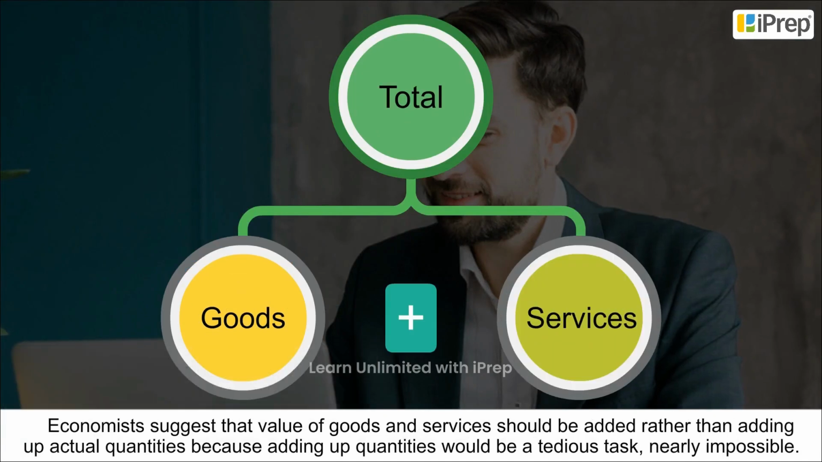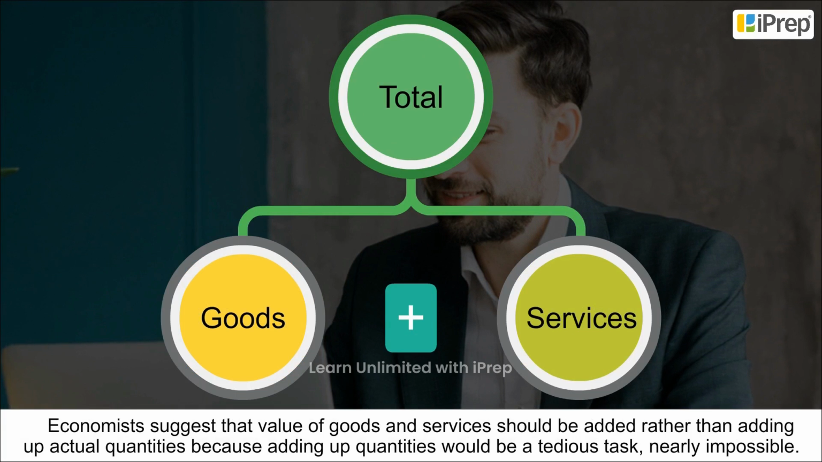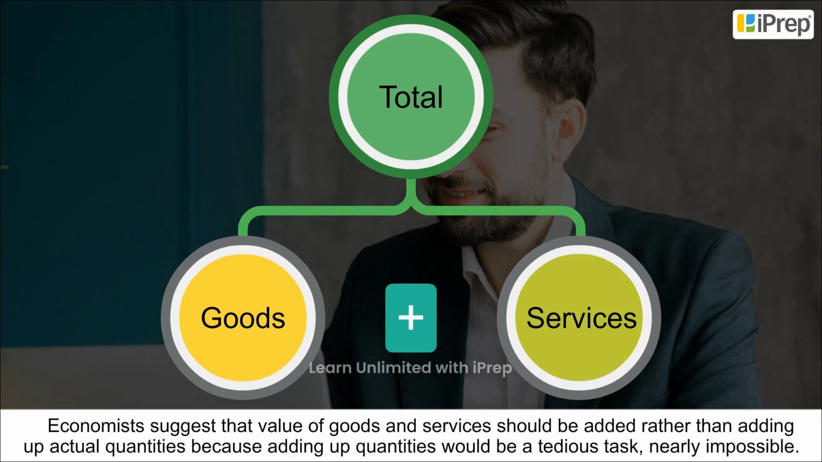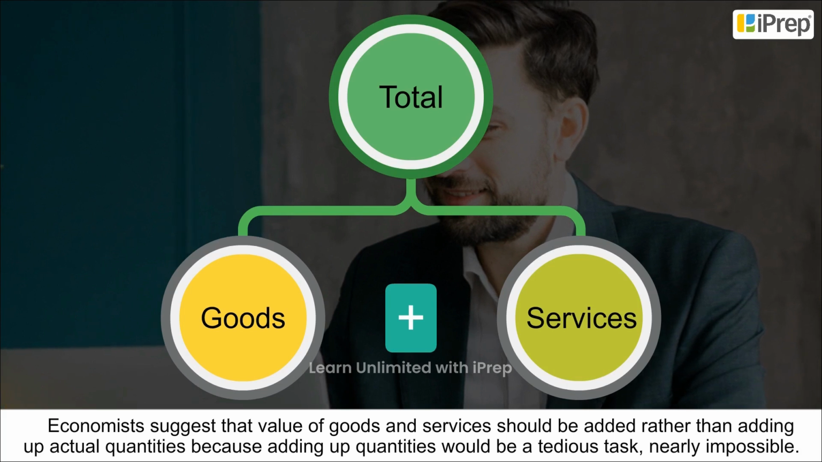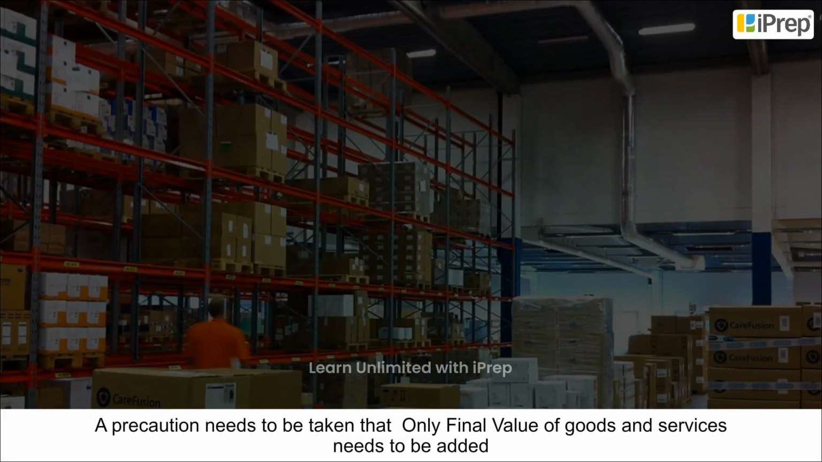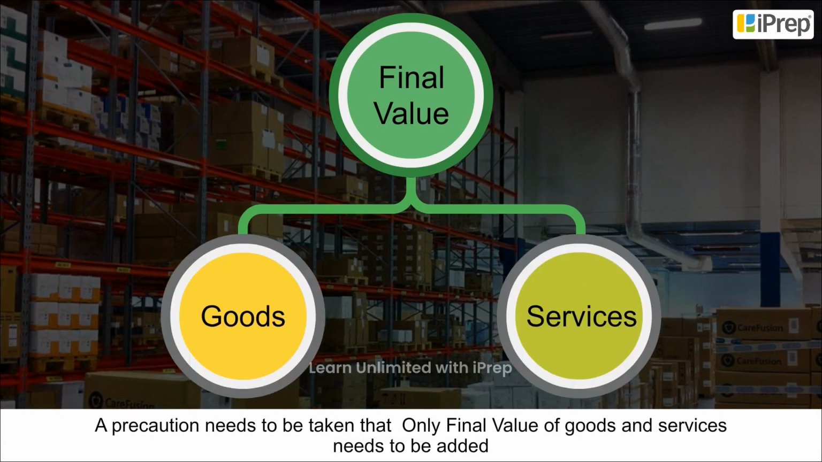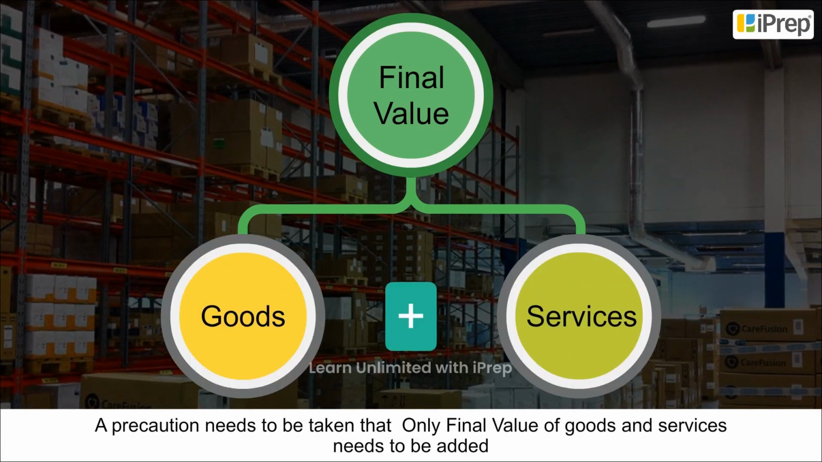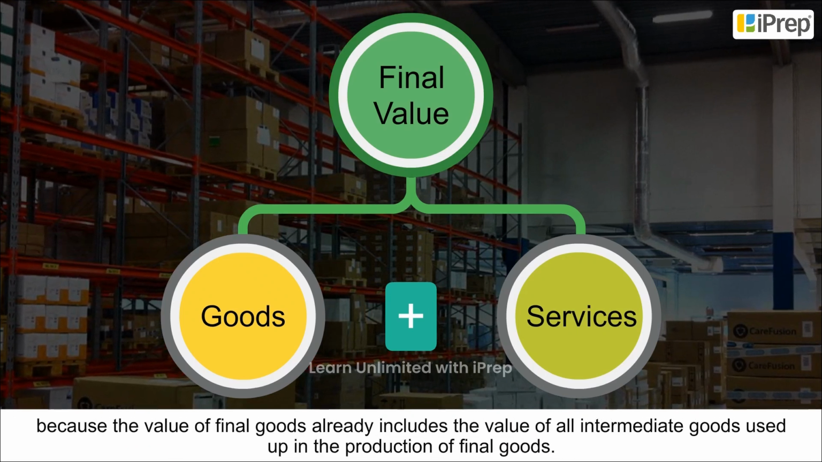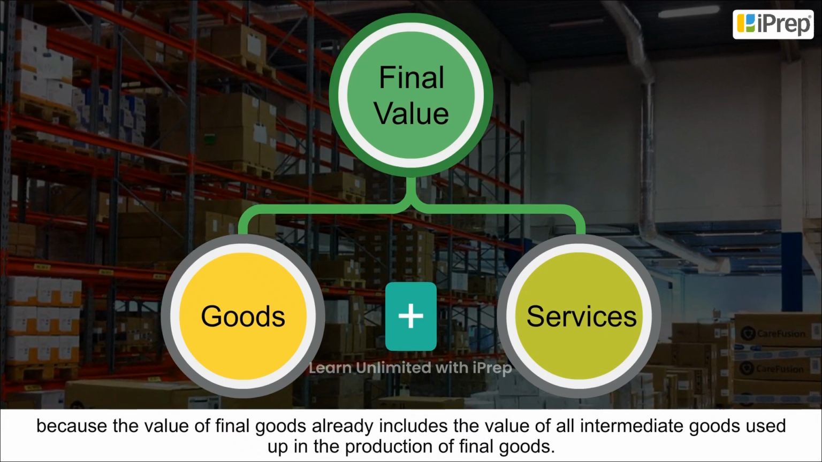Economists suggest that the value of goods and services should be added rather than adding up actual quantities, because adding up quantities would be a tedious task, nearly impossible. A precaution needs to be taken that only the final value of goods and services needs to be added, because the value of final goods already includes the value of all intermediate goods used up in the production of final goods.